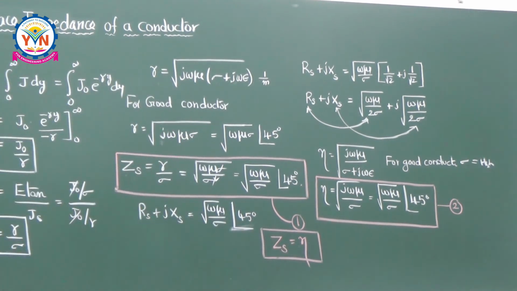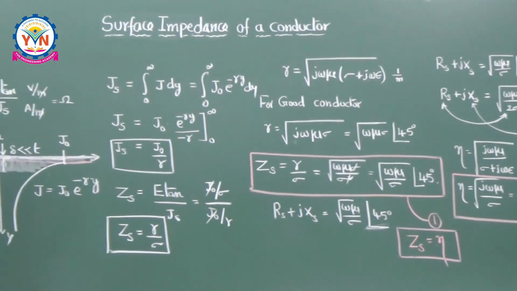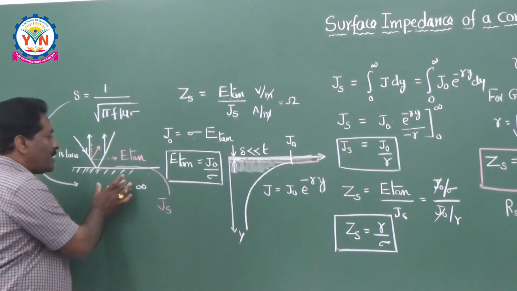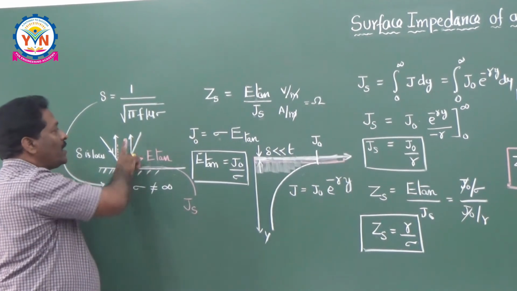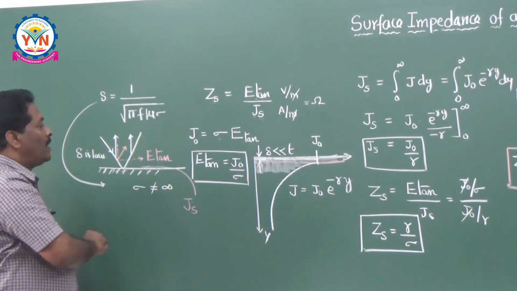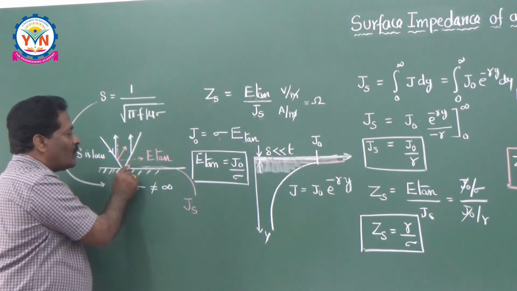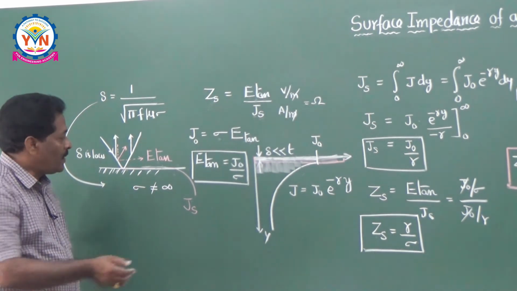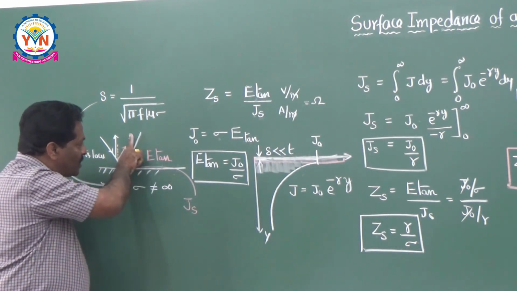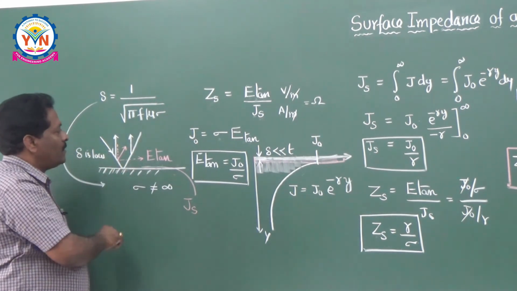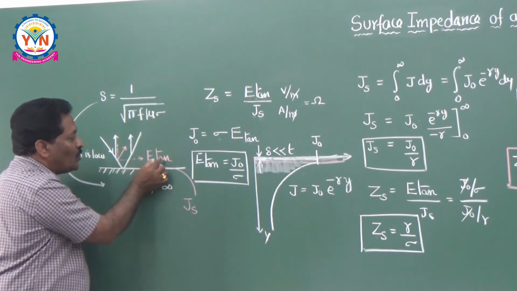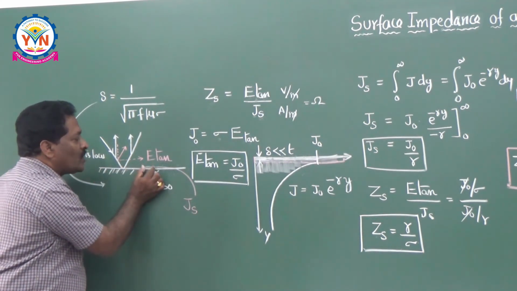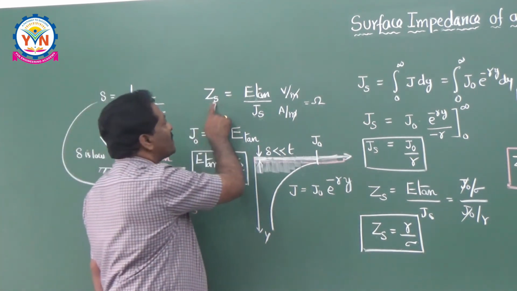Practically speaking, whenever you are doing communication like this, generally we use vertical polarization. But if the conductor does not have infinite conductivity, there will be no pure vertical polarization, and some theta appears. And whenever you find theta here, you have both tangential component and normal component. According to boundary conditions, for a perfect conductor only the normal component exists, no tangential component. But since theta appears, Etan exists, and if Etan exists, some Js also exists. Taking the ratio of Etan and Js, it is nothing but the surface impedance.